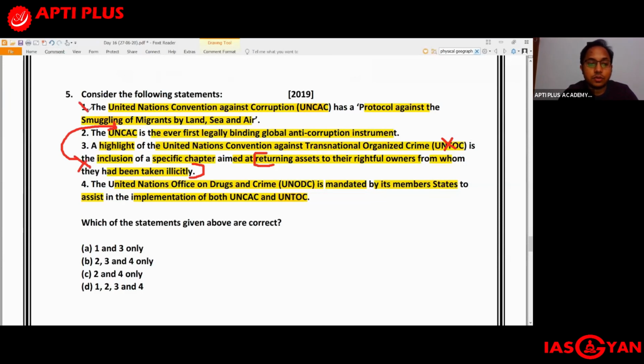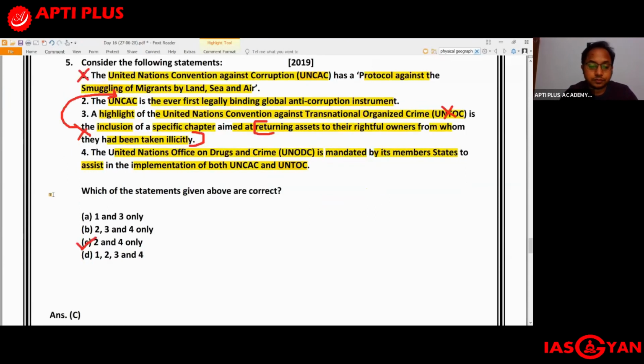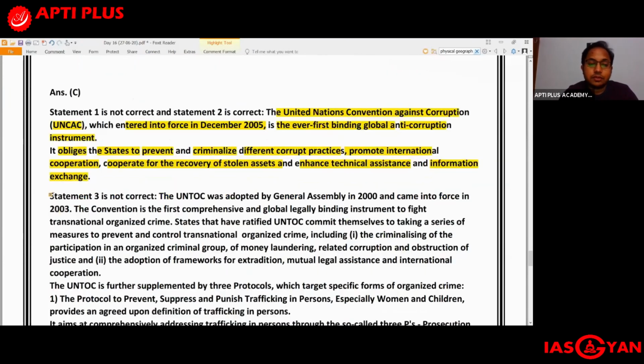The first statement is also incorrect. Only 2 and 4 are correct. So answer should be C, 2 and 4. But anyway, let us look at the explanation part again. Statement 3 is also not correct.